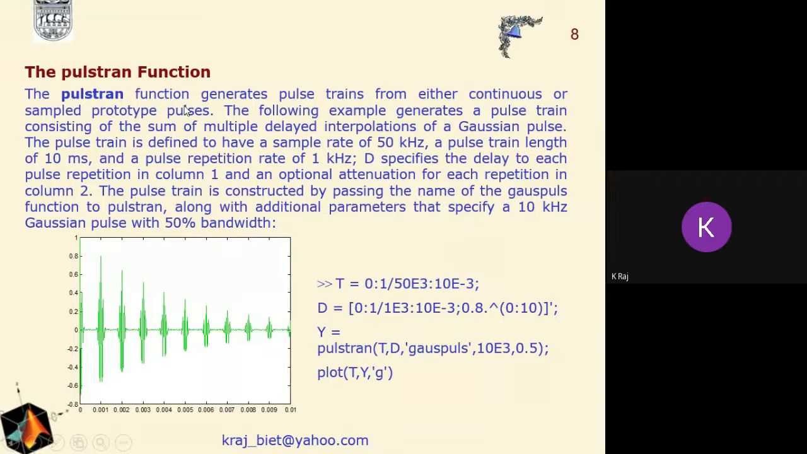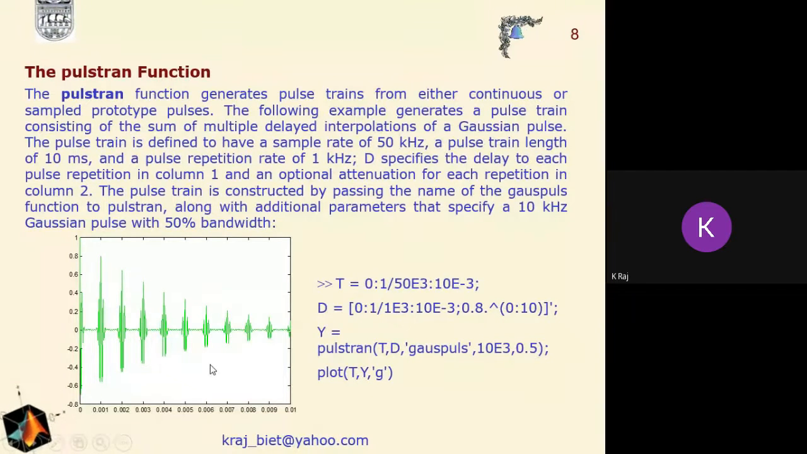Now the pulstran function can be utilized in order to generate pulse trains from either continuous or sampled prototype pulses. This is the example related to the pulse train here. Now we have described T, and then we have described D, and on the basis of T and D, we will use the function pulstran(T, D). And the Gaussian pulse will be utilized for this one, and then we will use the plot command, plotting between T and Y, in green color.